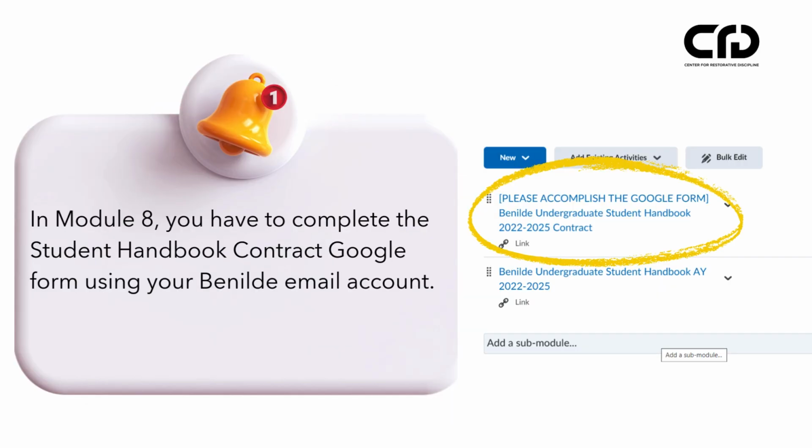Important reminders. In Module 8, you have to complete the Student Handbook Construct Google form using your Benilde email account, as you can see in the encircled example found on the screen provided.